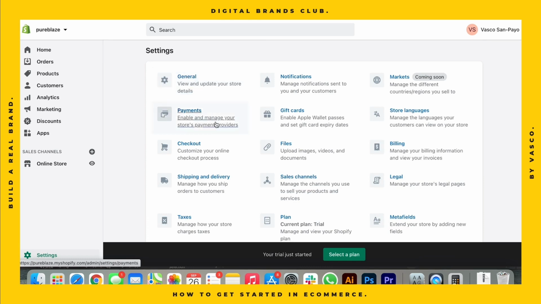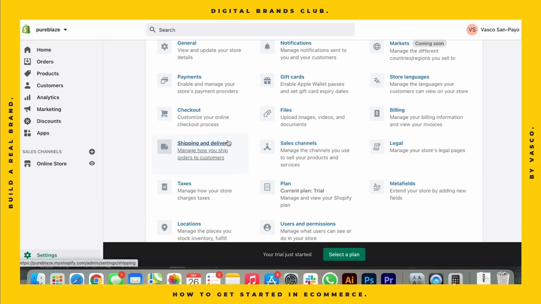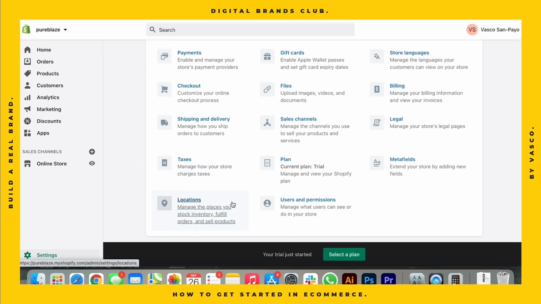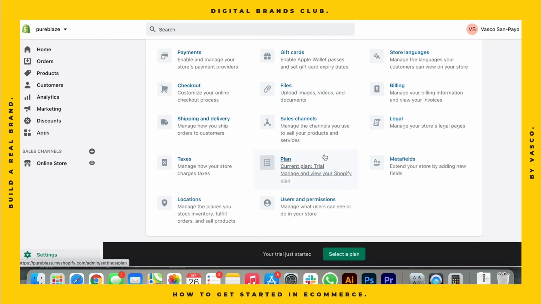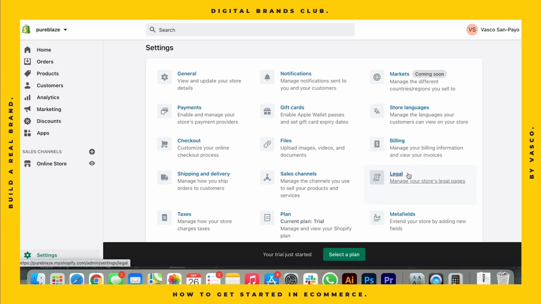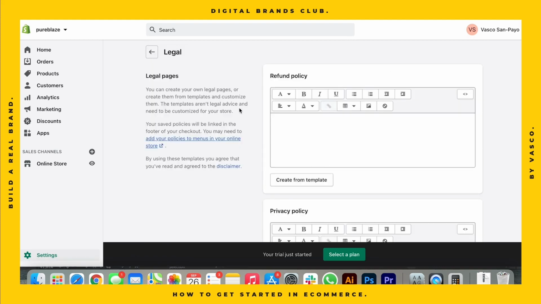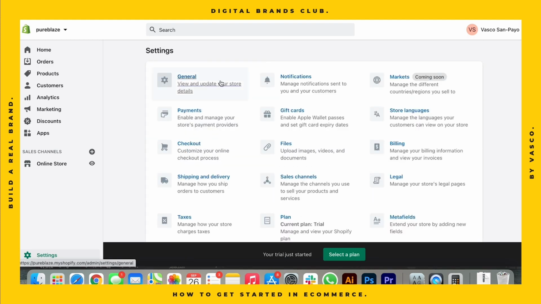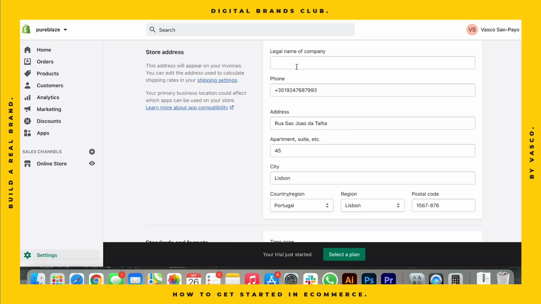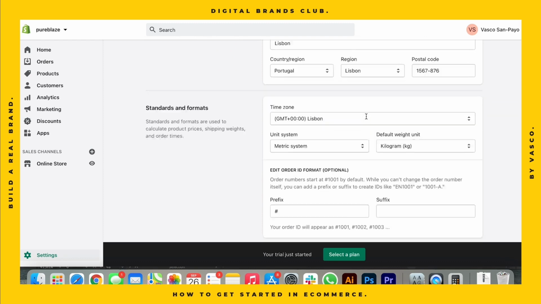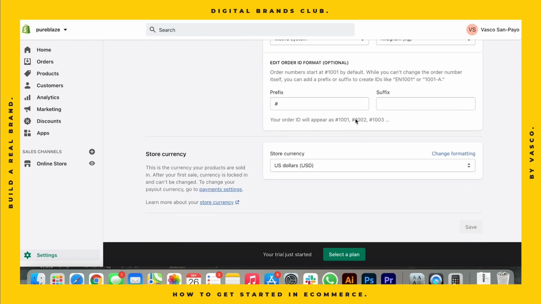And here on the settings, we have the general, the payments, the checkout, shipping and delivery, taxes, locations, notifications, gift cards, files. So we have all of this, right? Legal, so here is where you set up your refund policy and everything. The general section is more general stuff about the store: the legal name of the company, the address, the time zone, and the store currency is here too.